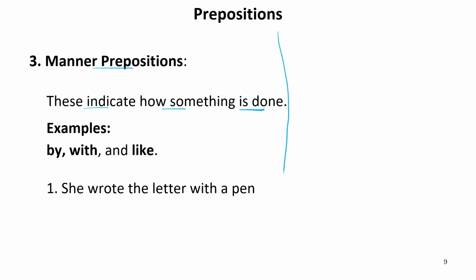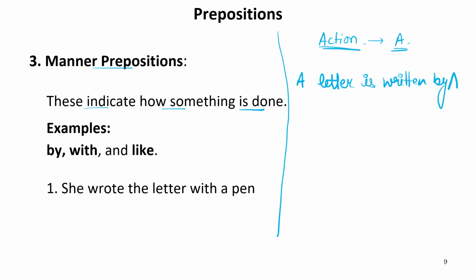Suppose a thing is done by someone. For example, an action takes place. Any action that takes place, and this action is performed basically by some person. Suppose there is a person A who is doing this action. Now, if I say a letter is written by A, a letter is written by A. Now A is a person, anyone.